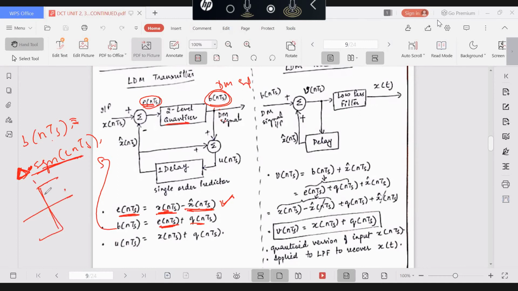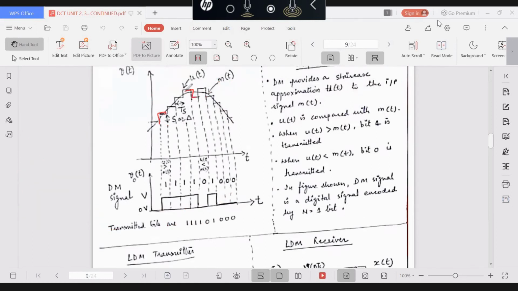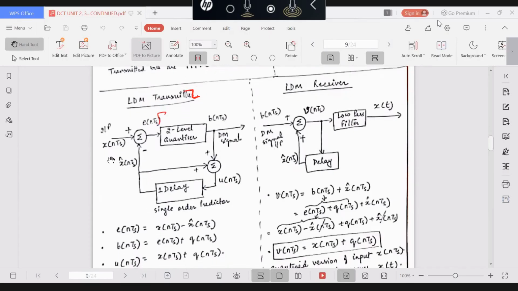The signum function represents +1 and -1 like this, isn't it? This is the process taking place in delta modulation, similar to the signum function, where there is an increase or a decrease in step size delta. In the staircase approximation, the step size is either increasing by delta or decreasing by delta. That is compared with the input signal, and we get a 1-bit encoded output.